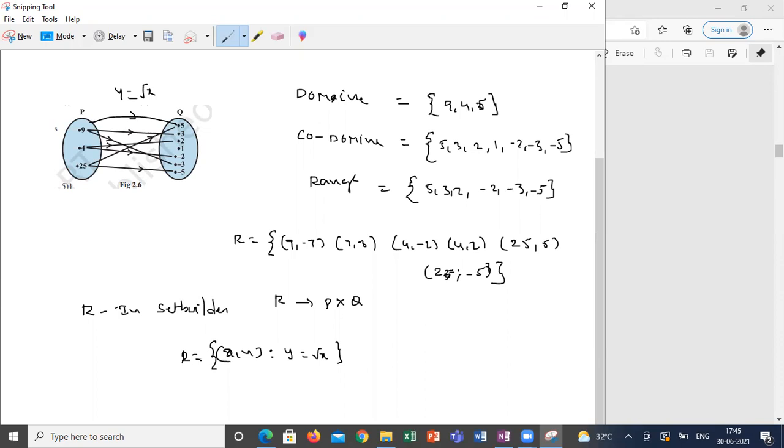If I'm substituting x is equal to 9, my y values are plus or minus 3. If I'm substituting x is equal to 4, my y values are plus or minus 2. If I'm substituting x is equal to 25, my y values are plus or minus 5. See, exactly it is mapping like that. Is there any confusion with my relation?